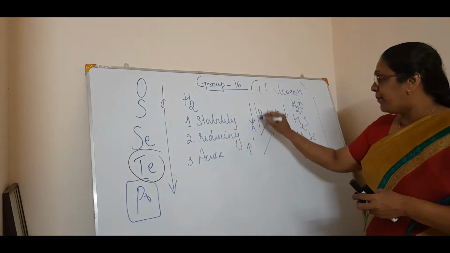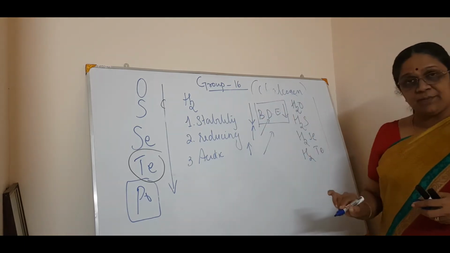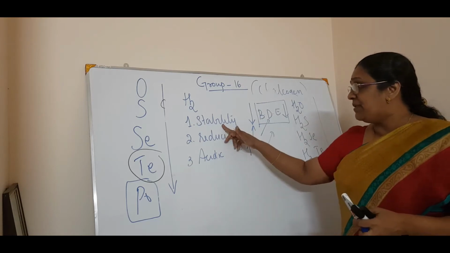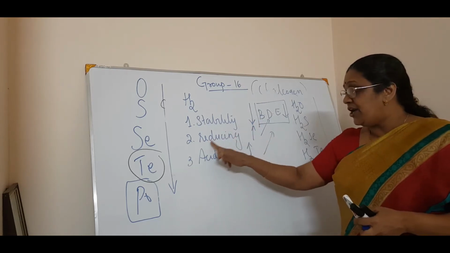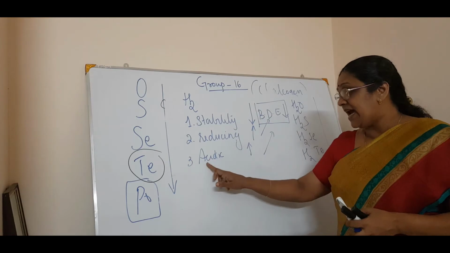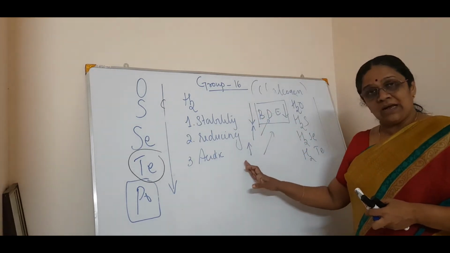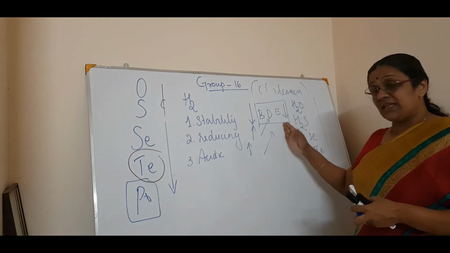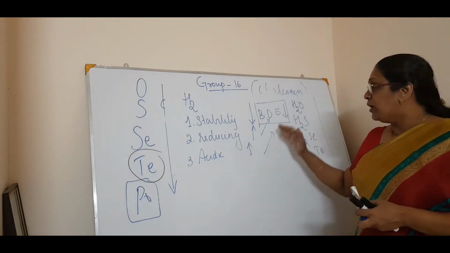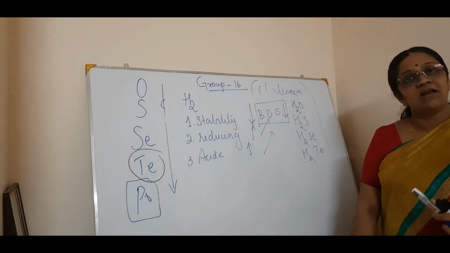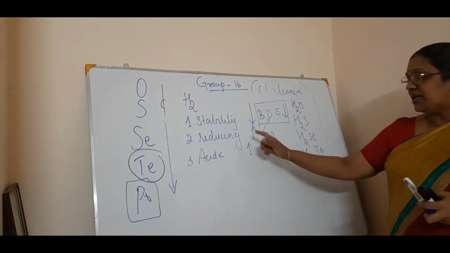So for this one point, the decrease in bond dissociation enthalpy, you can account for all three factors: stability decreases, reducing character increases, and acidic character increases.